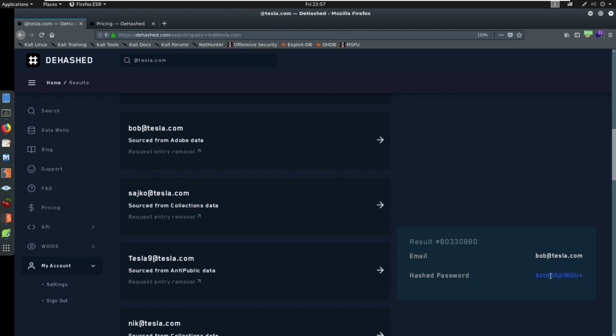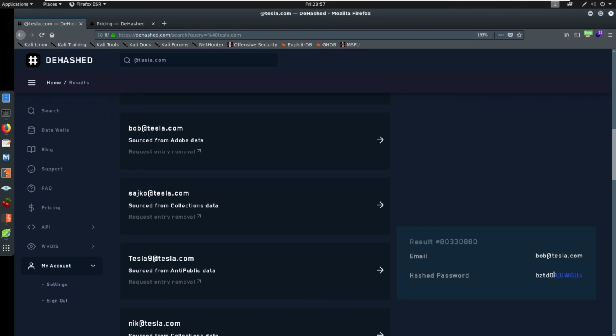Okay, so now we could say, well, first of all, we can go see if we can figure out what this hash is, which we'll talk about in a second. We can also go and say, okay, does Bob exist anywhere else? Does this hash exist anywhere else on this website? Can we tie it to another account that maybe, even if we don't crack the password, then we can say, okay, this ties to bob at gmail.com.